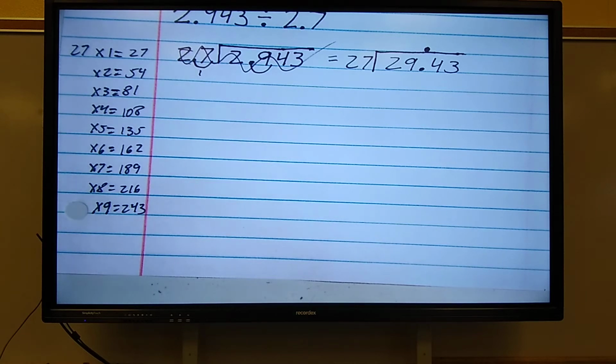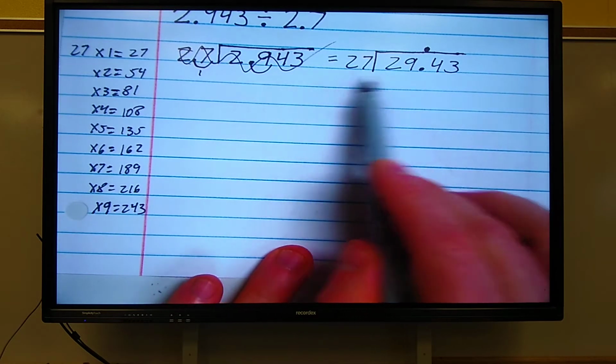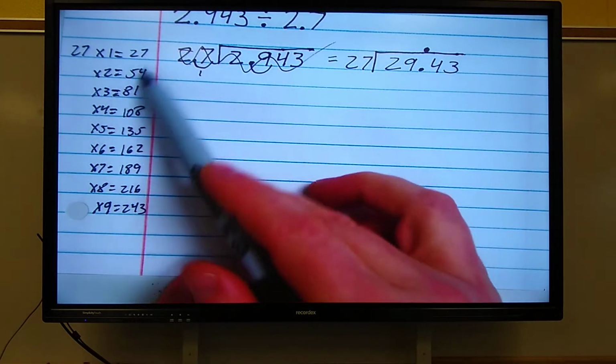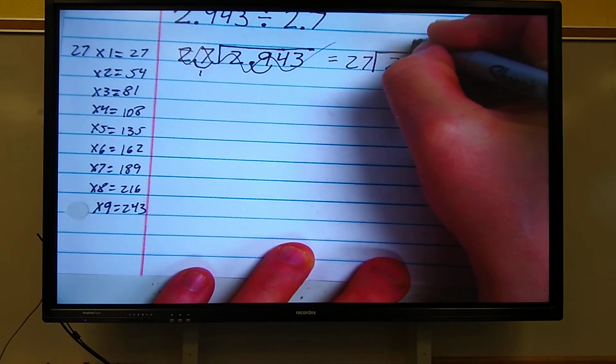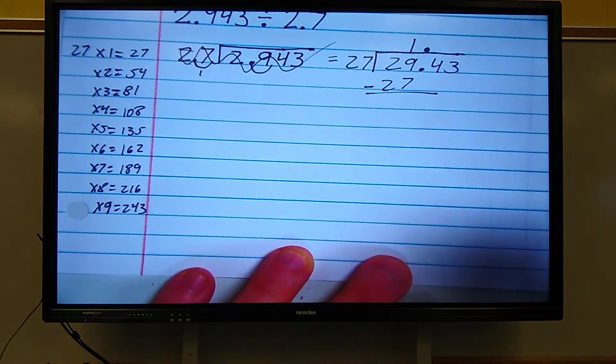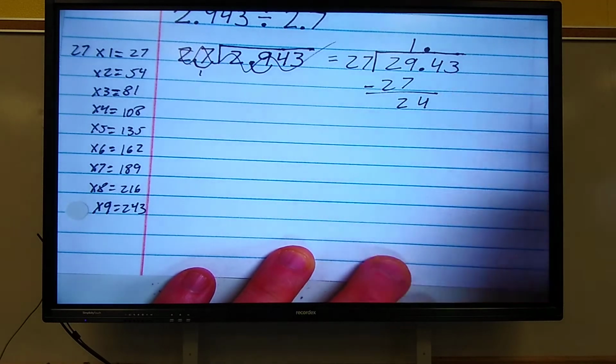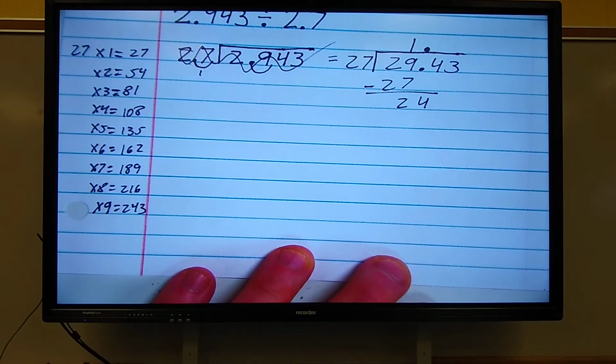All right, let's see how good you did. Can 27 go into 2? No. Can it go into 29? Yes. How many times? 1 time. 1 times 27 is 27. Time to subtract. 9 minus 7 is 2. Bring down the 4. Can 27 go into 24? No, it cannot.